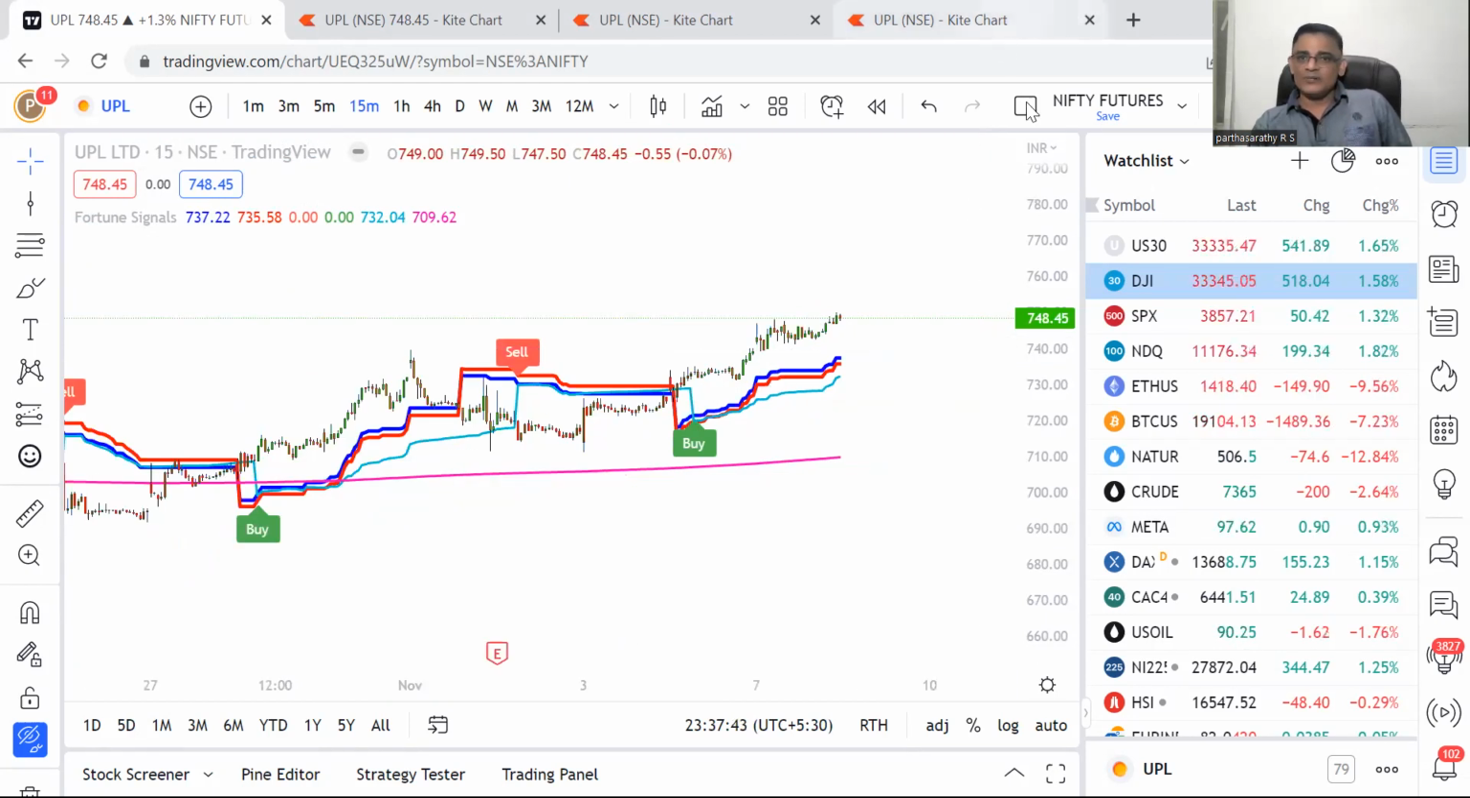So tomorrow the simple game plan is mark the high and low for tomorrow for the first 15 minutes and take the trade when it breaks the high or breaks the low, or wait for tomorrow's full candle to close. Buy above tomorrow's high with the stop loss of tomorrow's low, or sell below tomorrow's low with the stop loss of tomorrow's high. 754 to 756 will be the resistance for tomorrow. That's all, nothing more to add in UPL.